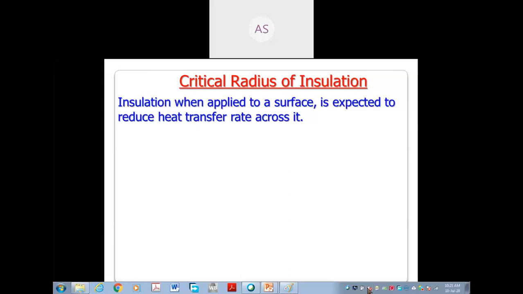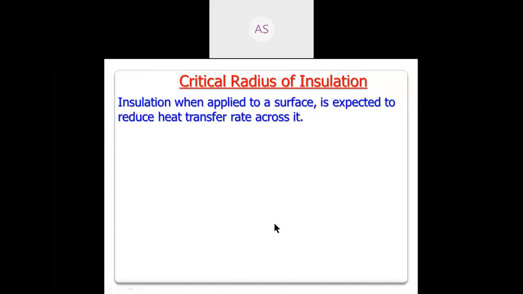No, sir. Not possible, definitely. Okay, now see, at the end of this lecture your concept will be changed. That is called critical radius. Insulation when applied, as all of you know, the heat transfer rate should reduce. But is it always true? Let us examine. It is not always true.